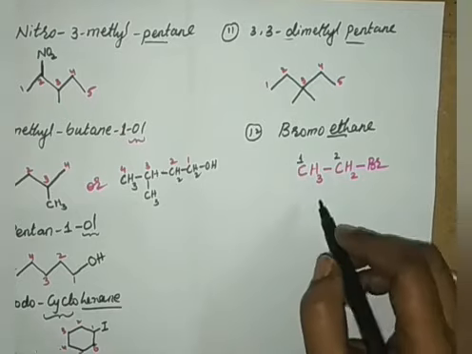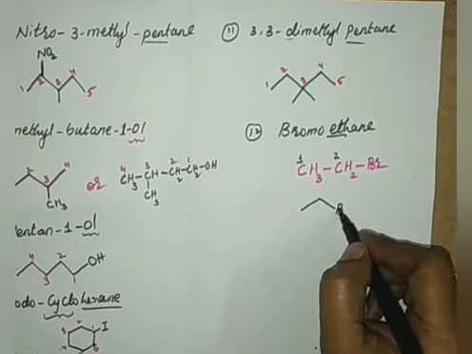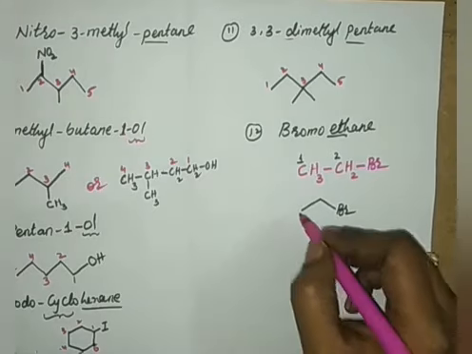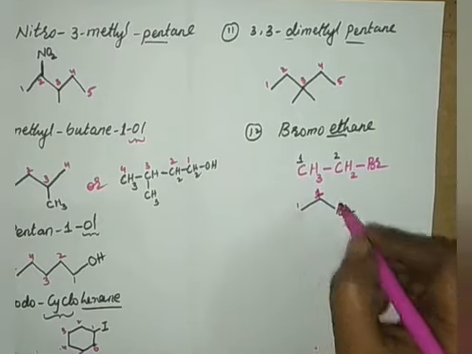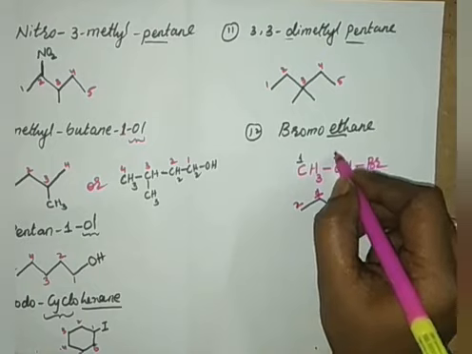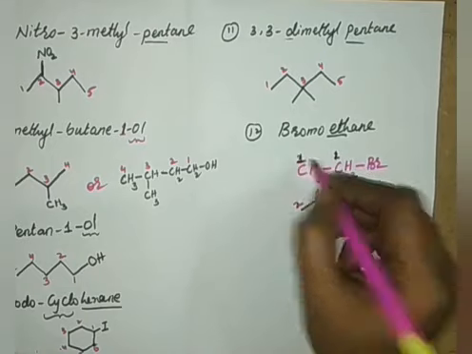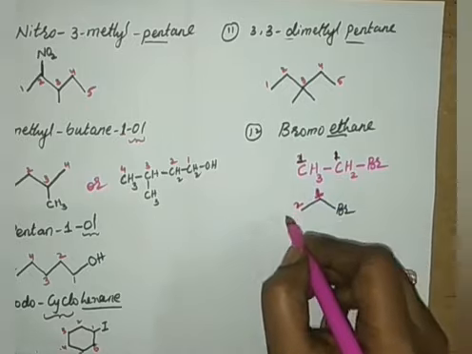Any carbon it is same. Or you can write your line structure like this. This should be number 1 and this is number 2. Because substituent should get the least number, right? So this is number 1 and this is number 2.